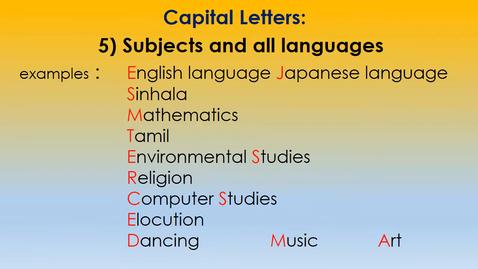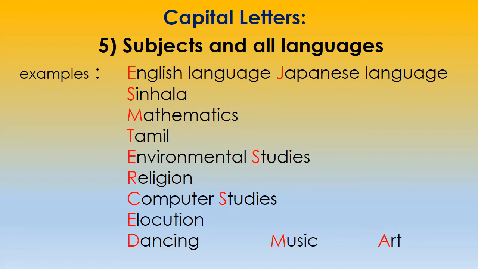We use capital letters for subjects and all languages. When we write a subject name or a language name, we should write the very first letter in capital. Now here I have given you some examples.